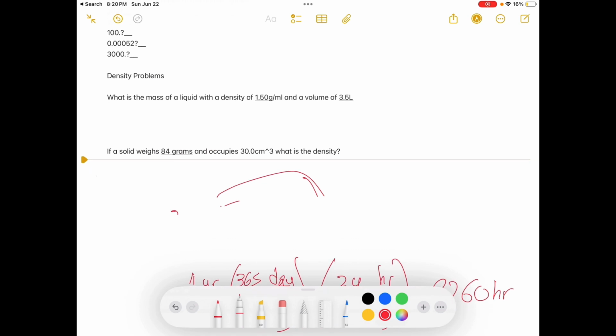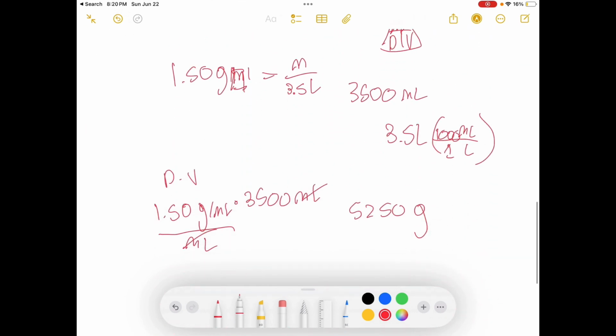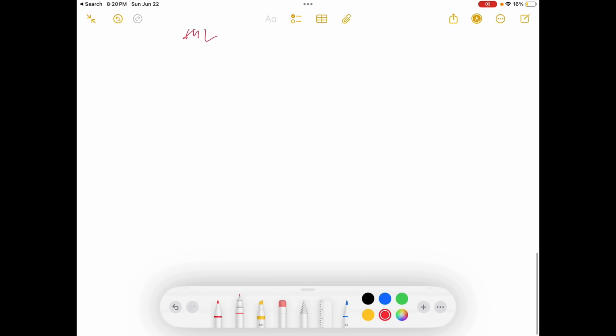And then lastly, we have: if a solid weighs 84 grams and occupies 30 centimeters cubed, what is the density? And that is a little tricky if you don't pay attention to the centimeters. Centimeters cubed is basically volume, because volume is length times width times height, and that gives cubic centimeters.